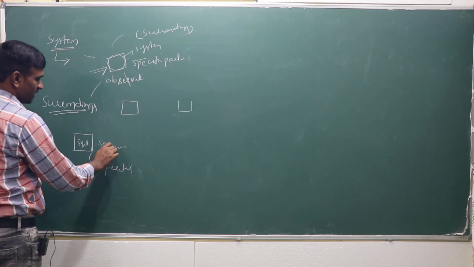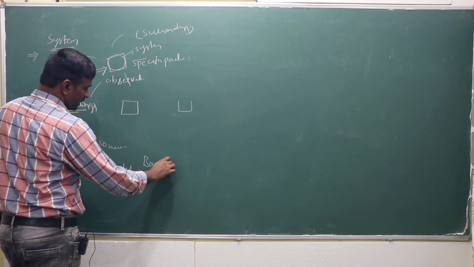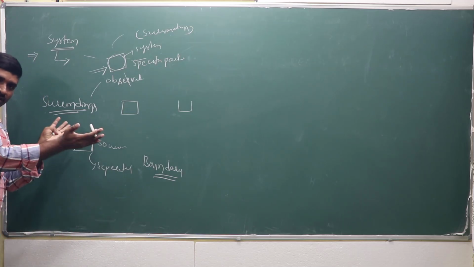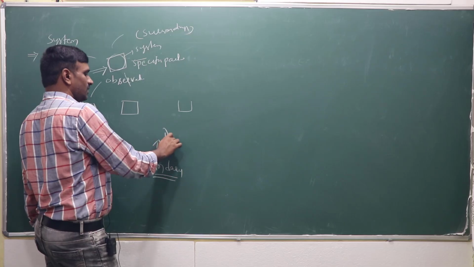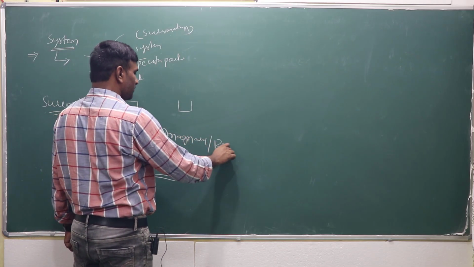System and surroundings can be separated by a boundary. That boundary may be imaginary or it may be real.